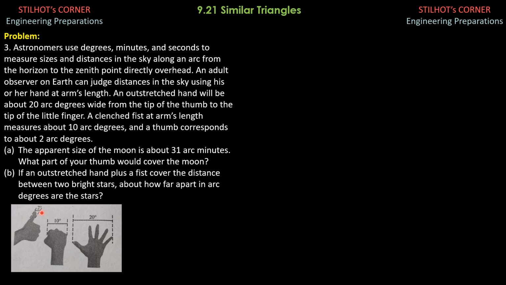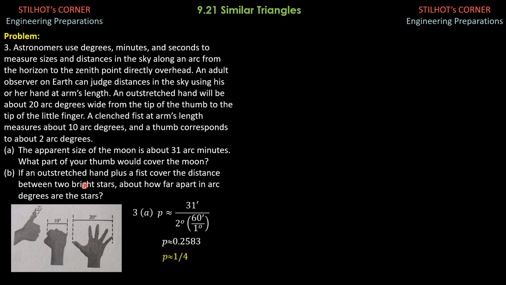We convert this to minutes. So P is equal to 31 minutes over 2 degrees times 60 minutes per 1 degree. And that is about 0.2583, or 1/4. So approximately the portion of the thumb that covers the moon is 1/4 of the thumb.